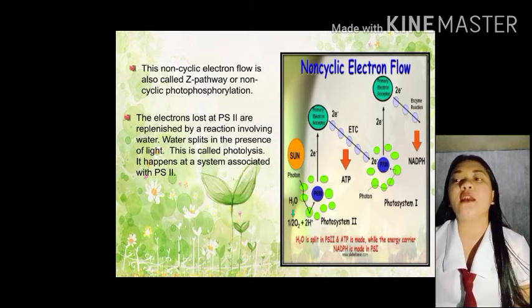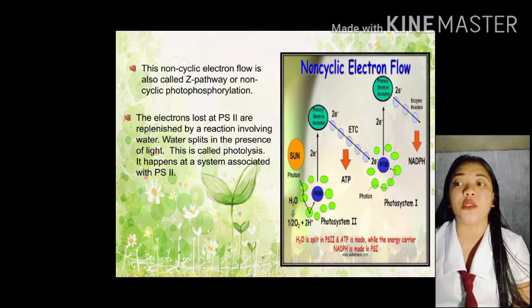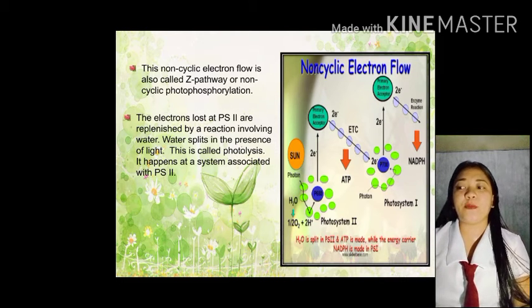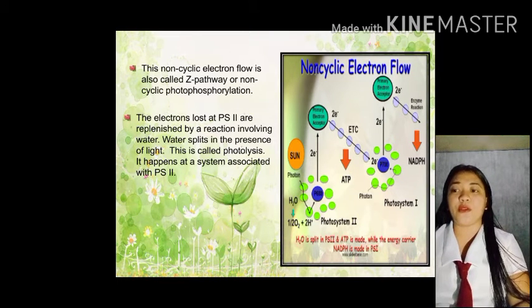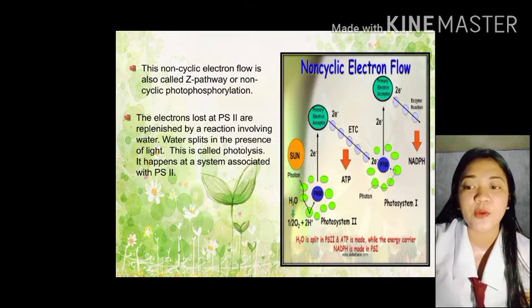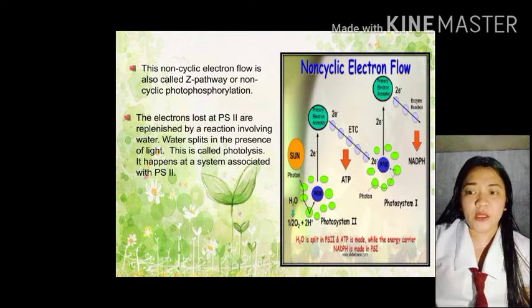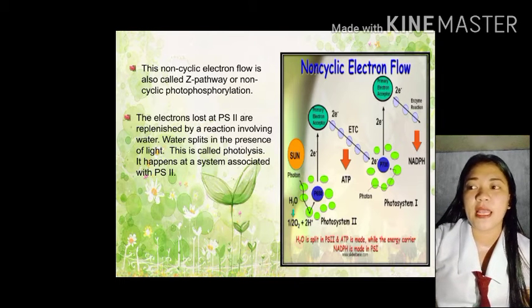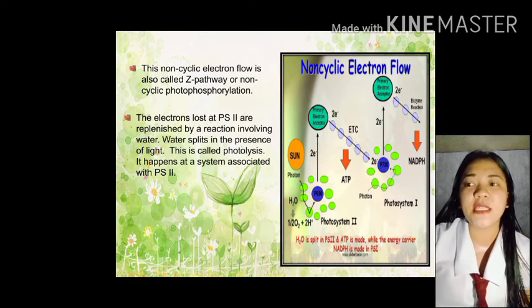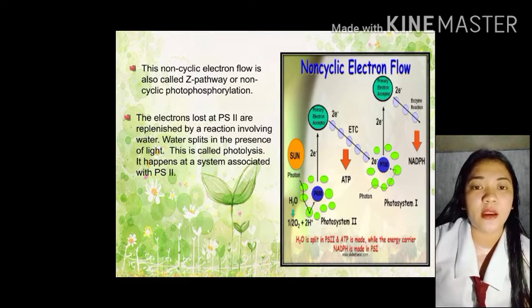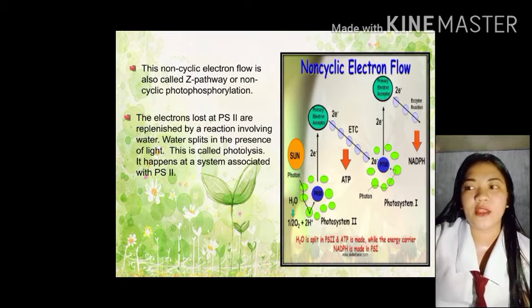The electrons lost at photosystem 2 are replenished by a reaction involving water. Water splits in the presence of light. This is called photolysis. Ayan, makikita nyo po dito sa baba, photosystem 2, na yung mga nawawalang electrons, nire-replenish siya ng reaction center with the use of water.